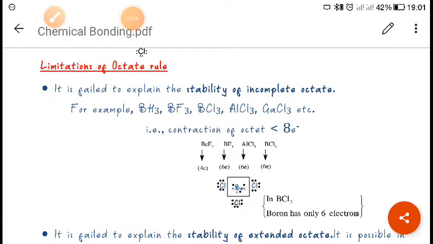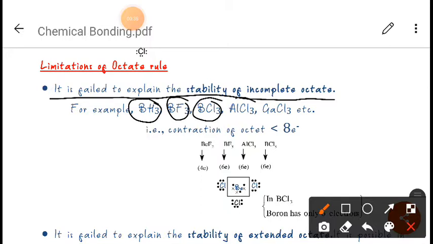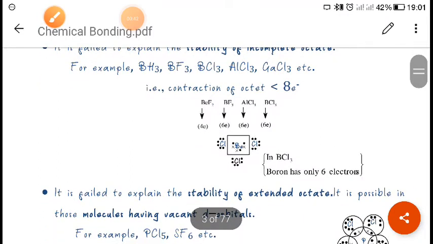When we talk about the limitations of the octet rule, the first limitation is that it fails to explain the stability of incomplete octet. For example, BH3, BF3, BCl3 or AlCl3. It fails to explain the stability of incomplete octet, as you can see here.